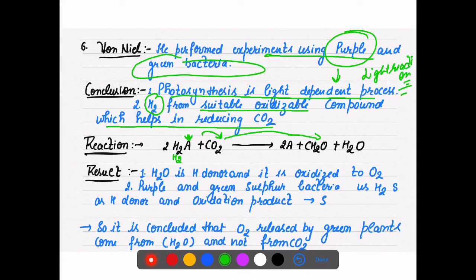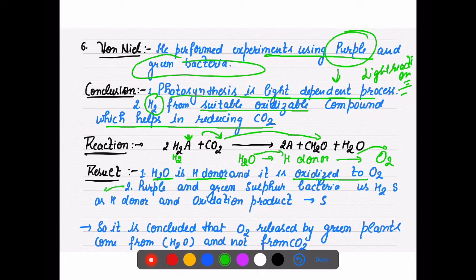So what was the result? That water is the hydrogen donor. So he concluded that water is the hydrogen donor and it is oxidized to O2. Water is responsible for conversion into O2.